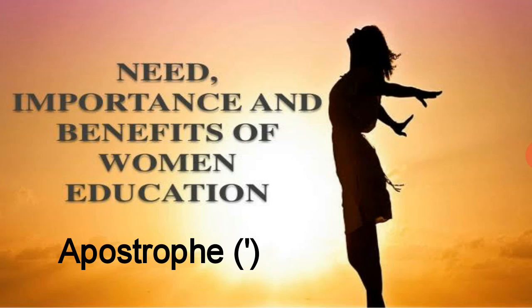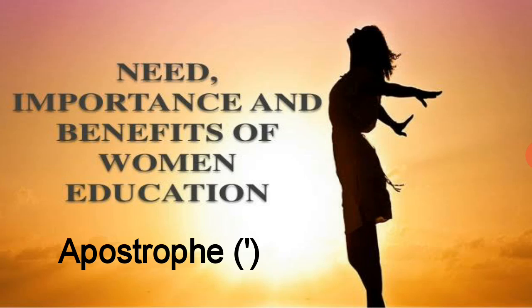In the last class, we started what is meant by lexical skills in Unit 5. In that, we saw what spelling is, what punctuation marks are, and the rules of using them.